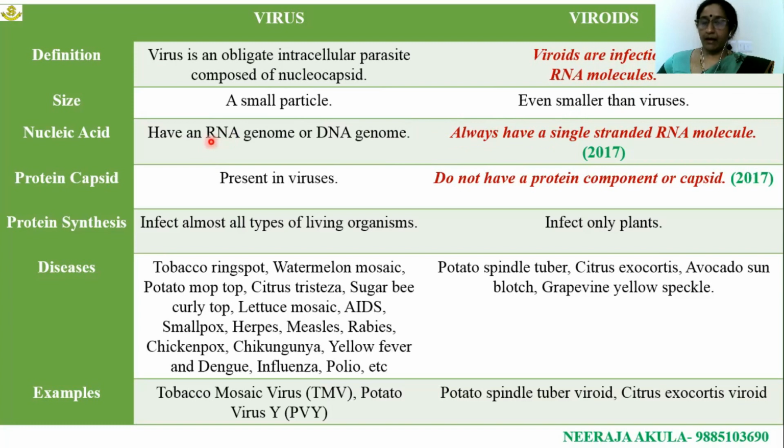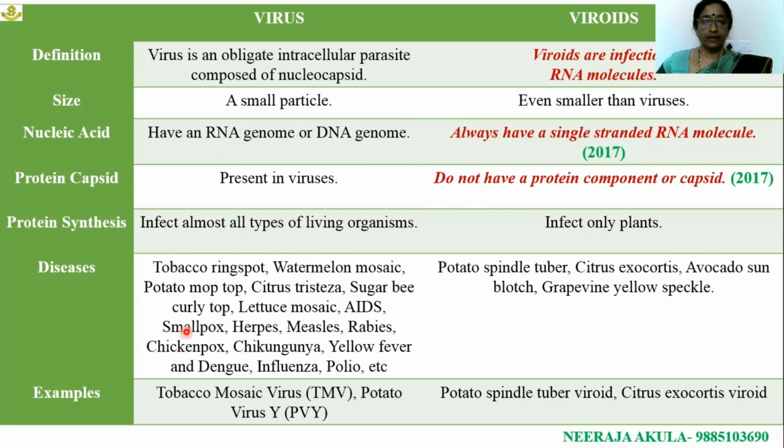Nucleic acid may be RNA or DNA, whereas here it is always associated with an RNA molecule. That is, a single stranded RNA molecule is the genetic material seen in these organisms. A protein capsid is present in the case of viruses, whereas in the case of virions, that capsid or protein component is not observed.